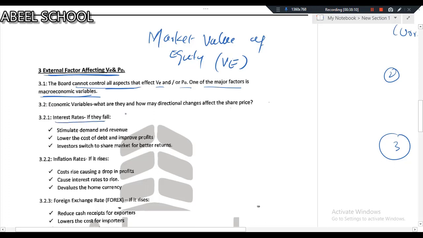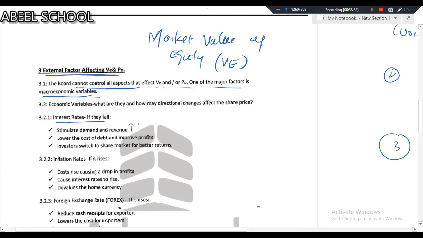If interest rates fall, they stimulate demand and revenue. It is possible that if the interest rate is decreased, the revenue of your business will increase. Let me give you an example. Assuming your product is so expensive that in order to buy it, people need financing.